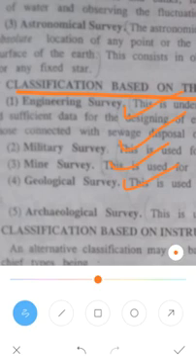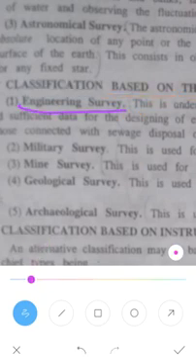So one is the engineering survey. Engineering survey is undertaken to determine the quantities or the sufficient data for the designing of engineering work, such as the roads, reservoirs, and works connected with sewage disposal or water supply.